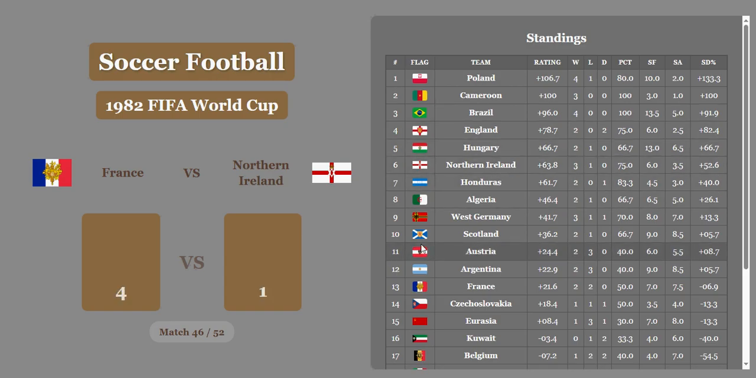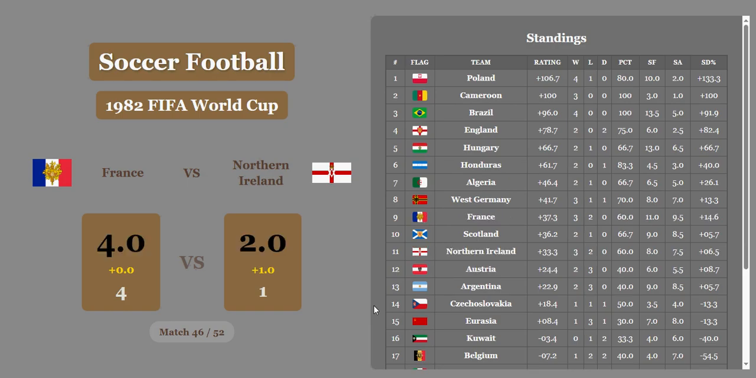So due to the law of large numbers, we're not going to know, as France pummels Northern Ireland 4-2 after economics are considered. That's real bad for Northern Ireland as they fall down to 11th. They were in contention before, but not anymore. And France moves up to 9th, even above Northern Ireland.